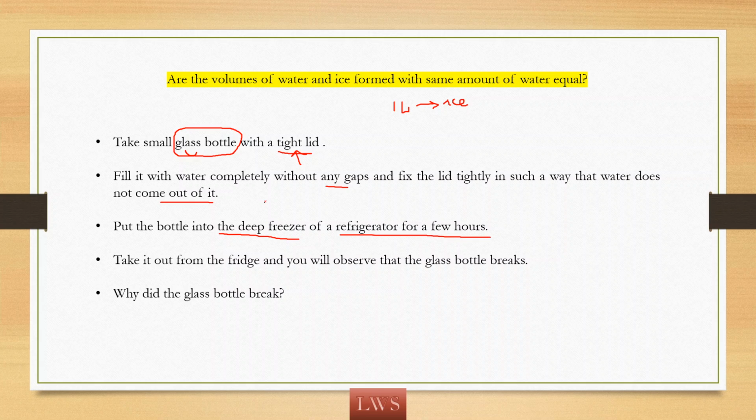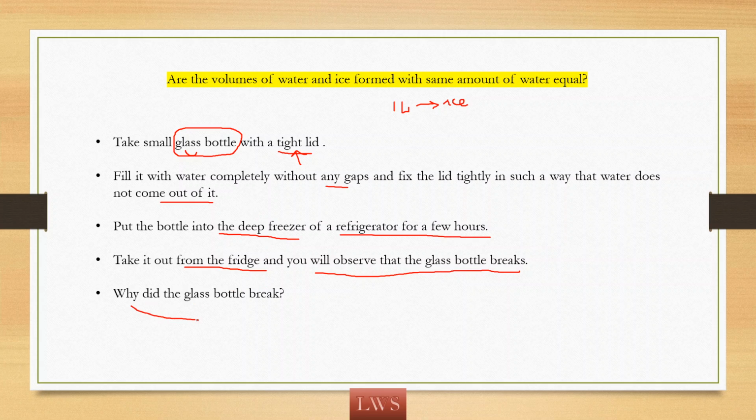Then what happens? The internal energy of water will decrease and water will be converted to ice. That is, freezing of water will take place. Take it out from the refrigerator and you will observe that the glass bottle breaks. So what is he saying? We are taking the water in glass bottle and keeping it in refrigerator. After freezing, we can observe that the glass bottle breaks, okay? Inside the glass bottle there is ice, but after freezing the glass bottle breaks.